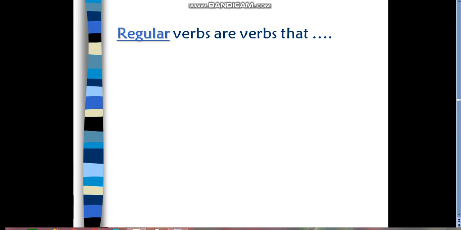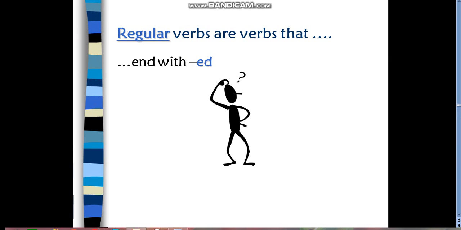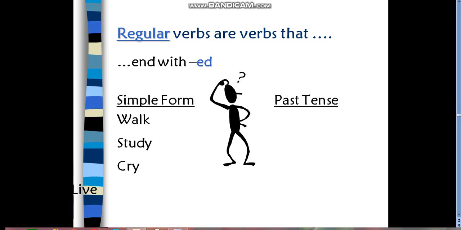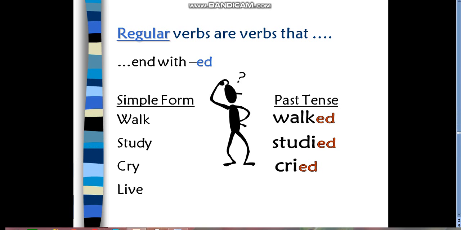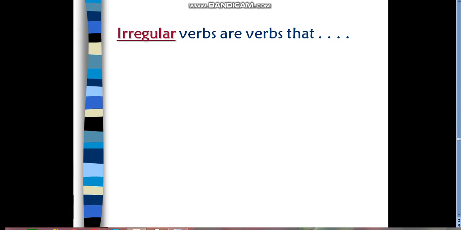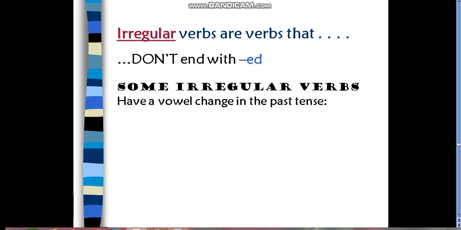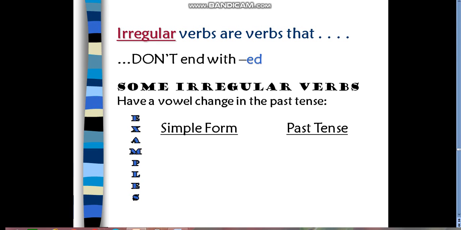Now let's move to number one. Regular verbs are verbs that end with, as I told you, ed. For example, walk, study, cry, live. Walk will be walked. Study, ied, studied. Cry, cried. Live will be lived. Now let's move to another type. It's called irregular verbs, which don't end with ed or ied. For example, we have different changes, single form and past tense.